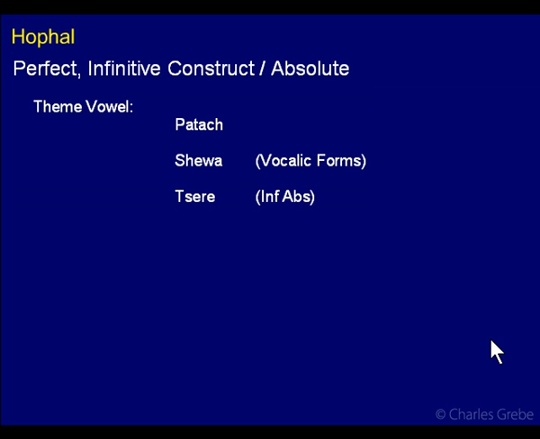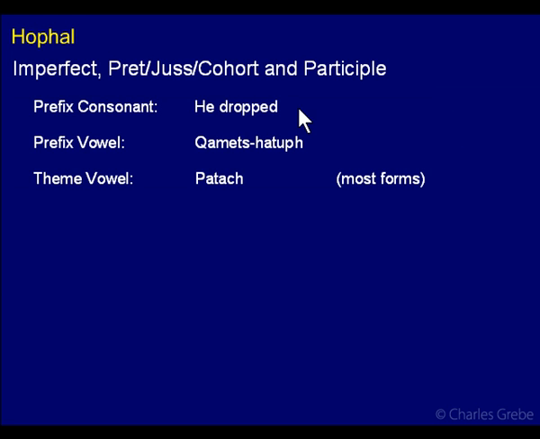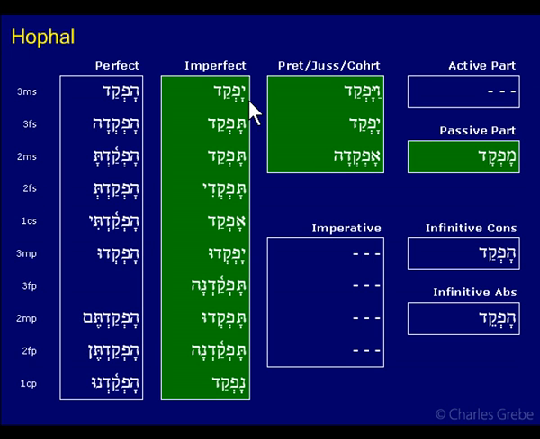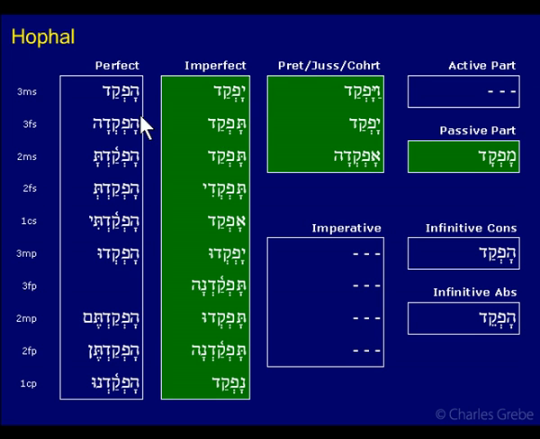Already said all that. What about the prefix forms? These are the forms without the hey. This is where the hey gets squished out. Well, the hey drops, like I just said. That's what makes this set. Qamets everywhere. Well, that's not only true here, it's true for the entire binyan, but qamets everywhere. And patach is the theme vowel for most forms. Again, patach is the theme vowel through everything, unless it's reduced.